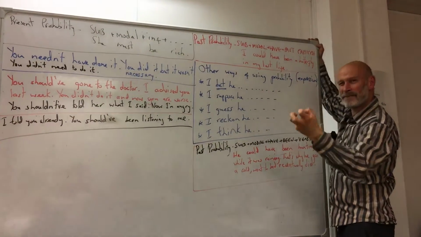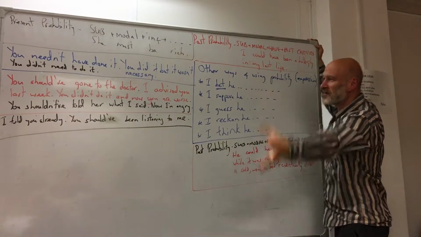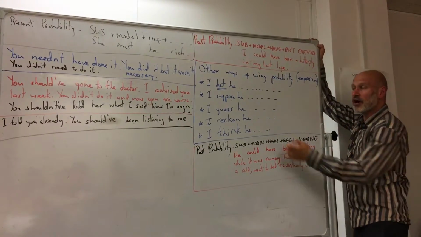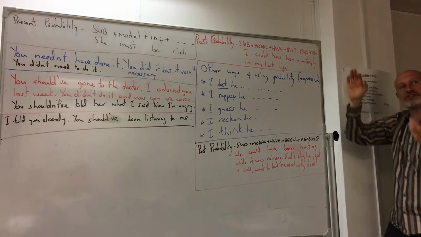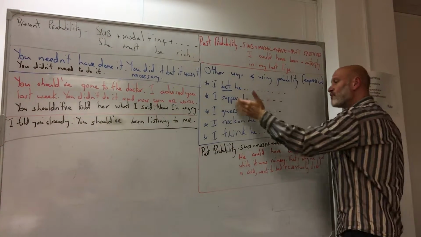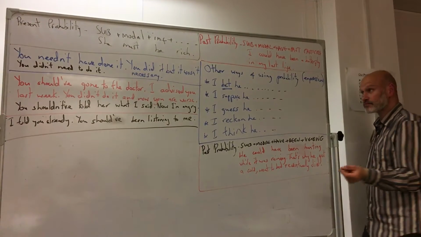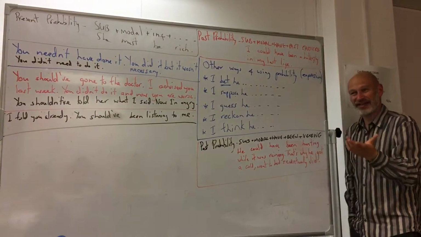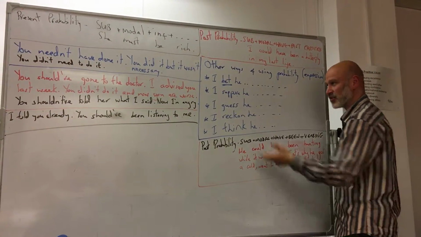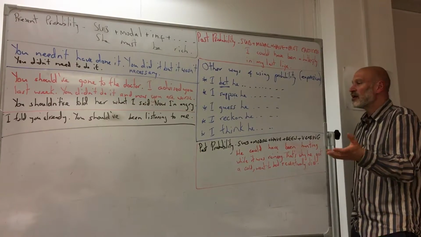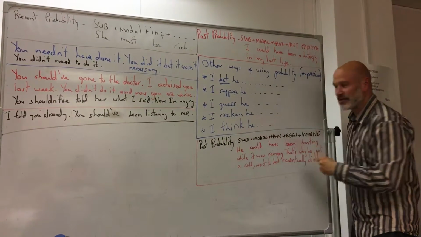I suppose when you say I bet he, you're sure. It's just like that must. Oh, she must have been rich. She must be rich. I bet he is the same. It's very certain. All of these other ones are just different ways of saying I think. So, I suppose he did that, or I suppose he was like that, or I guess he was a hunter, or I reckon he was this, or I think he was this.